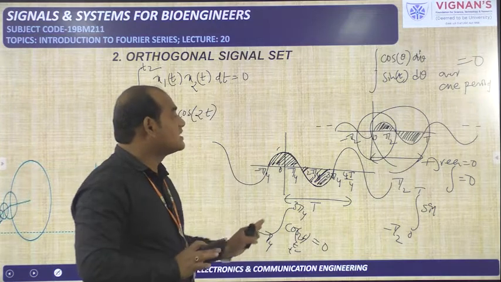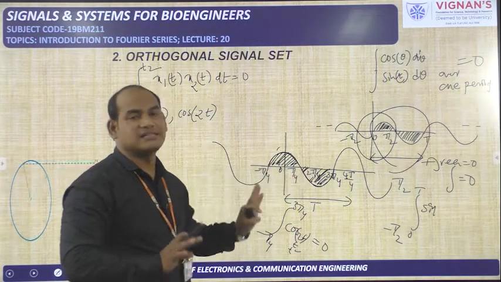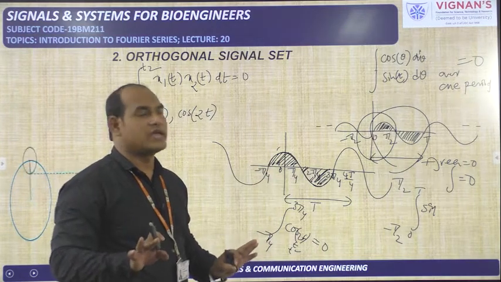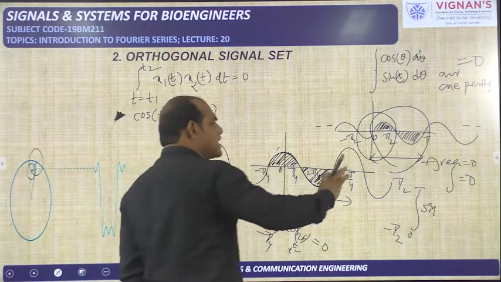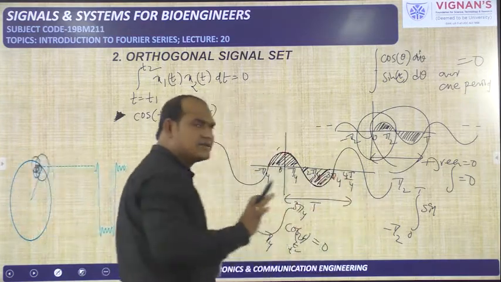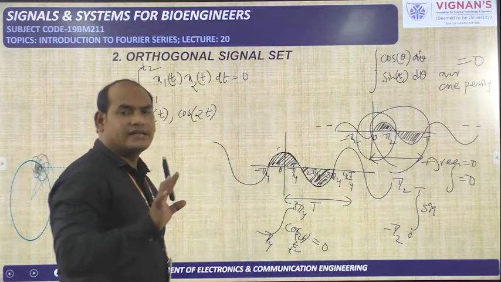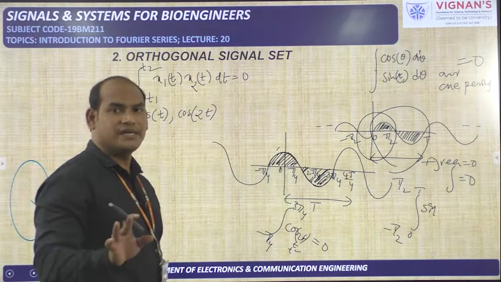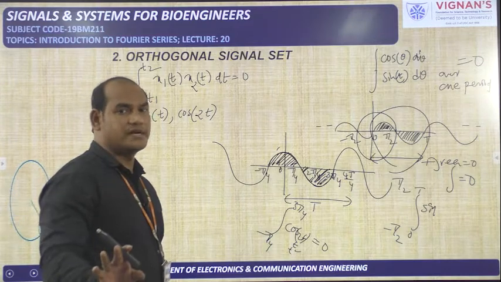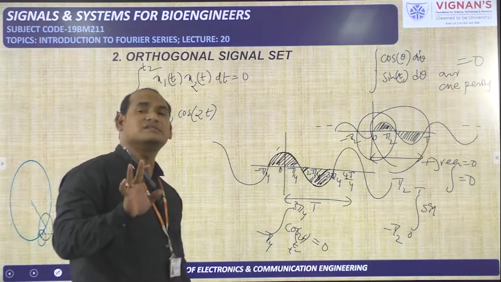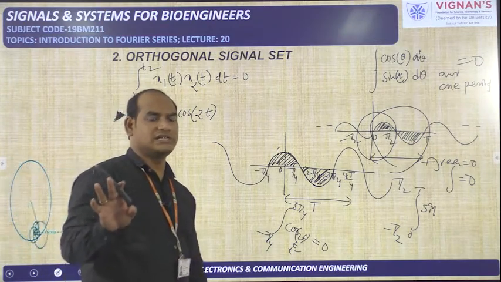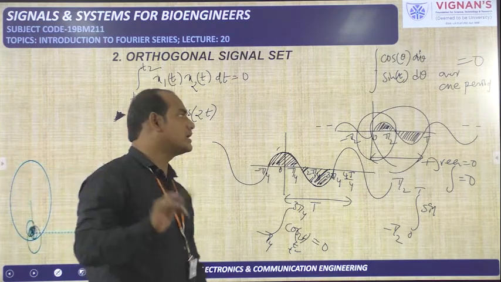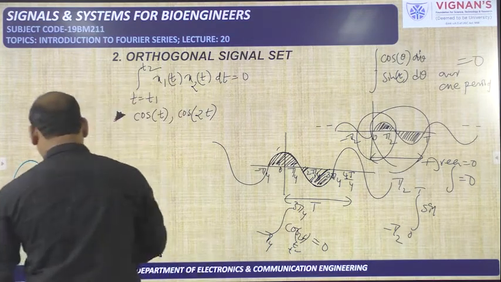The nature of the signal is cosine signal and cos signal, that's it. Several times we are going to use this one, so understand it very clearly. Integration of cosine function or sine function over one period, I am telling over one period only, is equal to 0. These are the things you need to remember. Then coming to our discussion now.